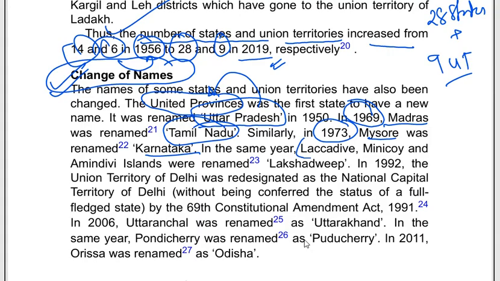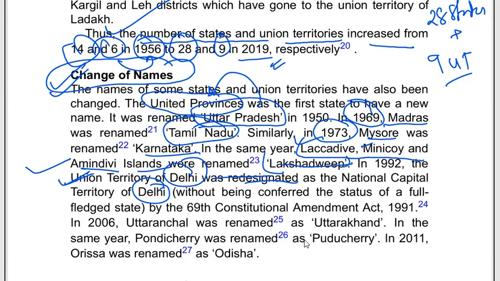In the same year, Laccadive, Minicoy and Amindivi Islands were renamed as Lakshadweep. So the erstwhile name of Lakshadweep was Laccadive, Minicoy and Amindivi. Union Territory of Delhi was redesignated as the National Capital Territory of Delhi.